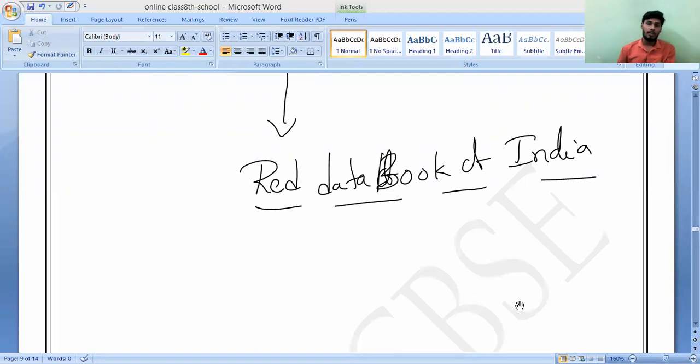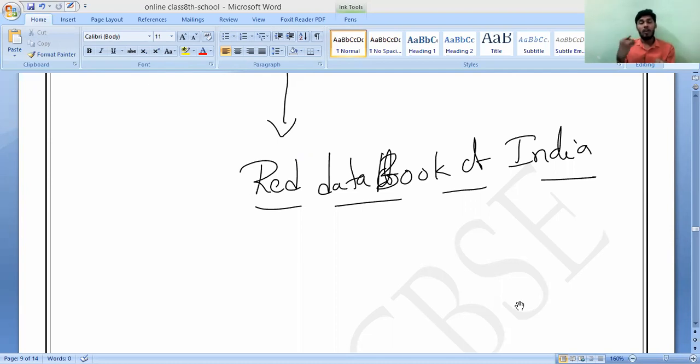Steps can be taken by the authorities concerned to prevent their extinction. Like what we have studied, like the tiger. You may notice Indian tigers were facing problems, so our government started Project Tiger, with the motto of conserving tigers. So that is the reason.